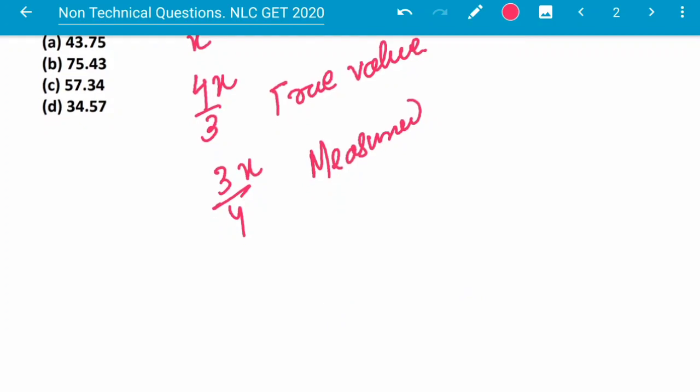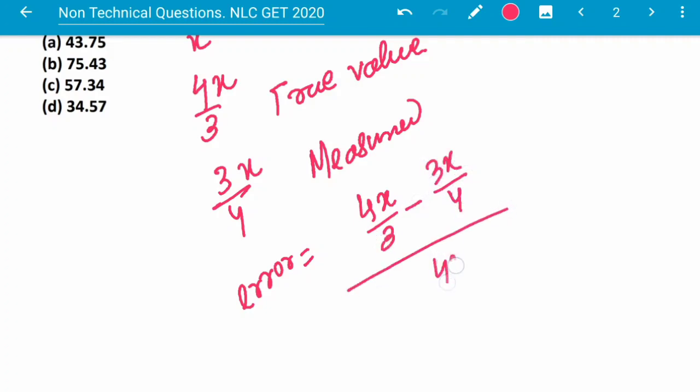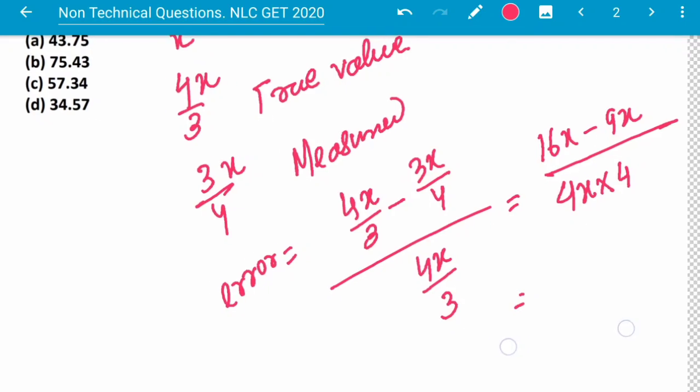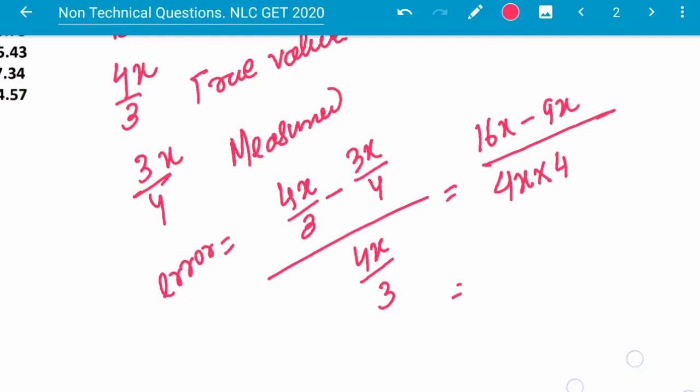So what is the error? Error is 4x by 3 minus 3x by 4 divided by the true value, that is 4x by 3, and this will be 16x minus 9x by 4x into 4 in 4, and this will be around 43.75%.